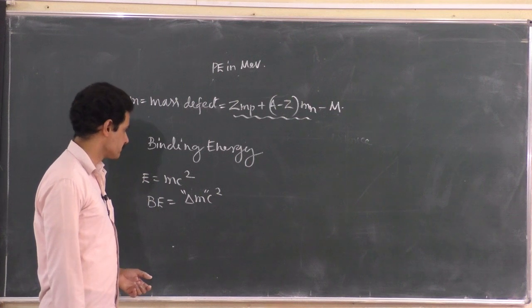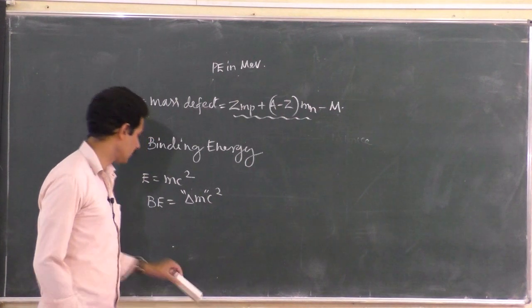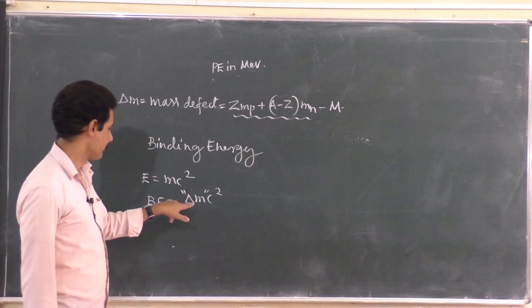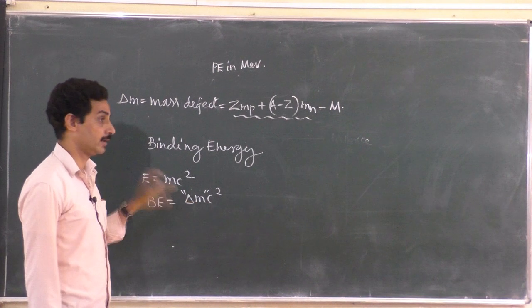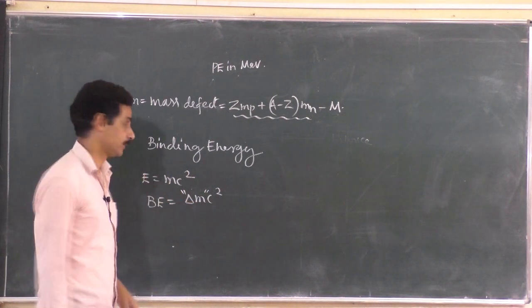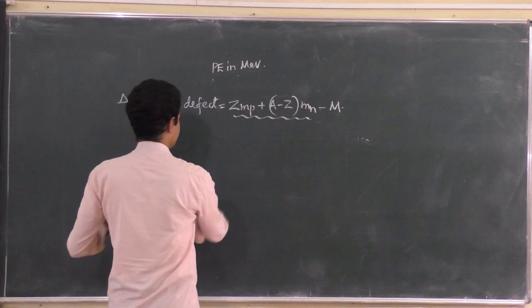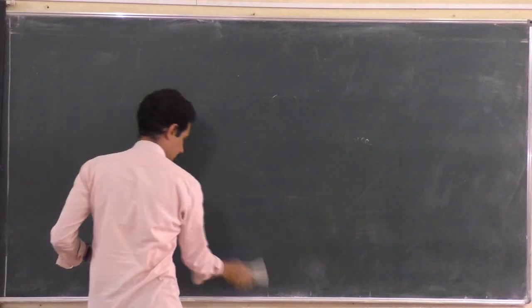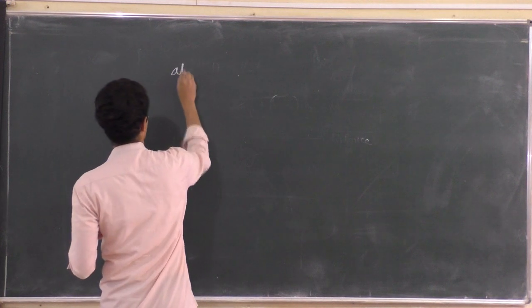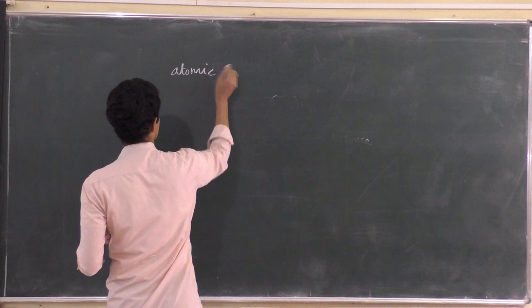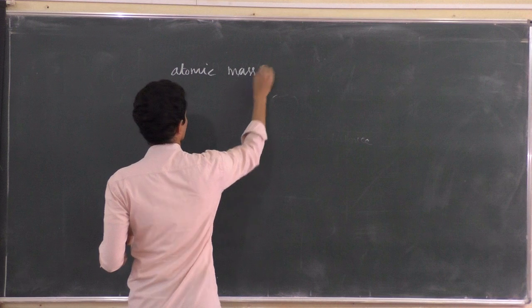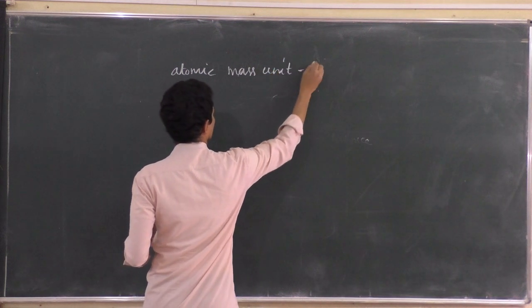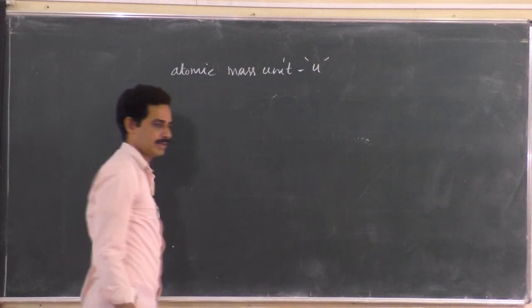Now, we have to find a separate unit for binding energy and mass defect. Yes, that is called the atomic mass unit. What is an atomic mass unit? We represent it by the symbol U.